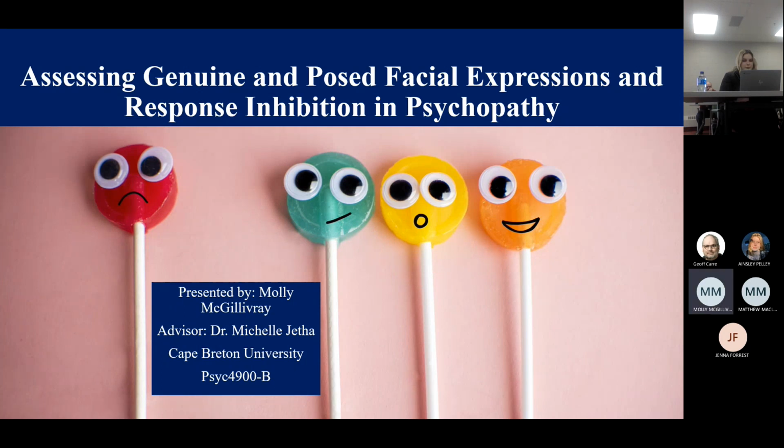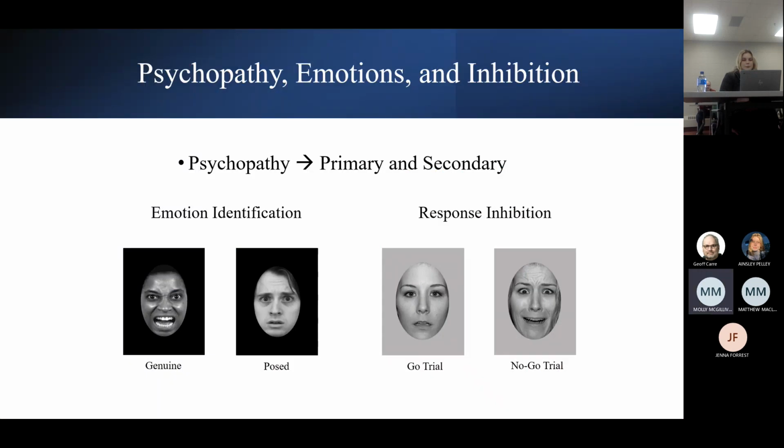So, today I'm going to be talking to you about the preliminary results of my thesis entitled Assessing Genuine and Imposed Facial Expressions and Response Inhibition in Psychopathy. Psychopathy describes a set of atypical personality and behavioral traits which may be broadly split into two factors, primary and secondary psychopathy. Primary psychopathy is characterized by callous unemotionality in terms of their affect, low levels of anxiety, and average outcomes on tests of inhibitory control.